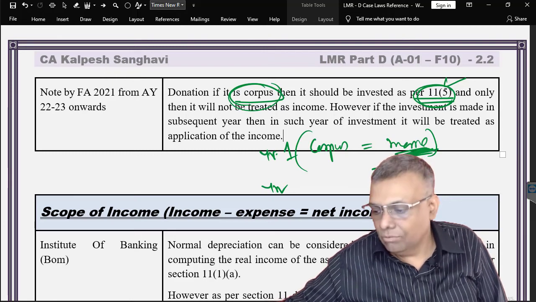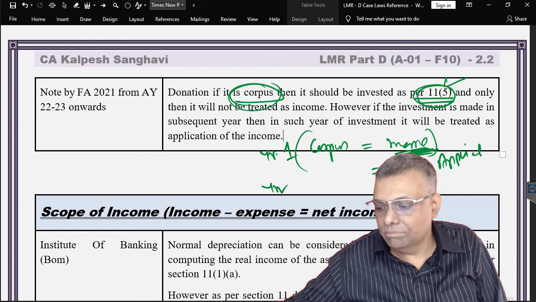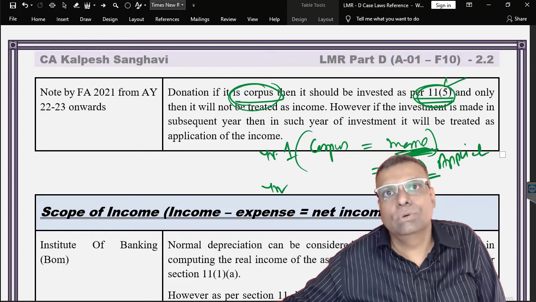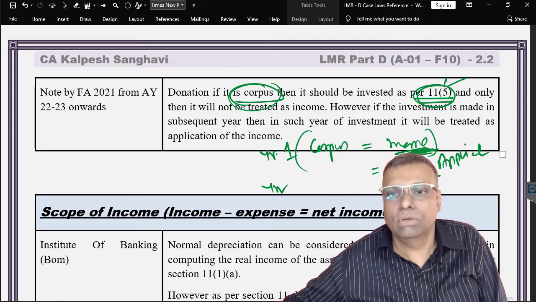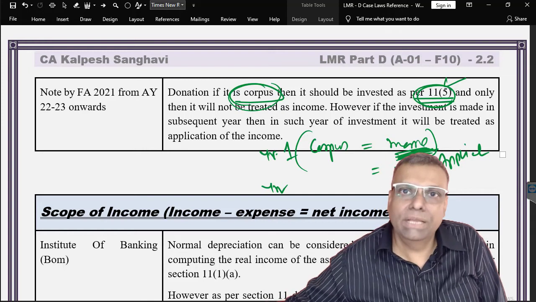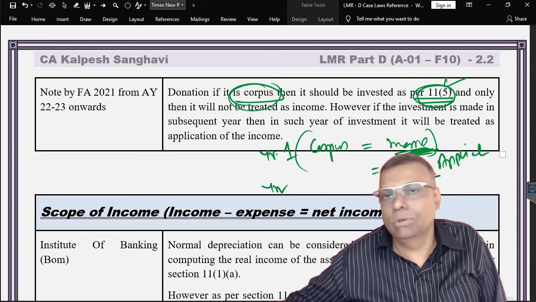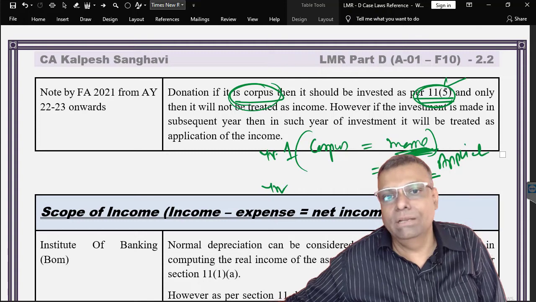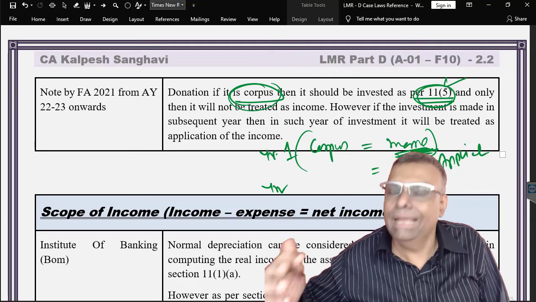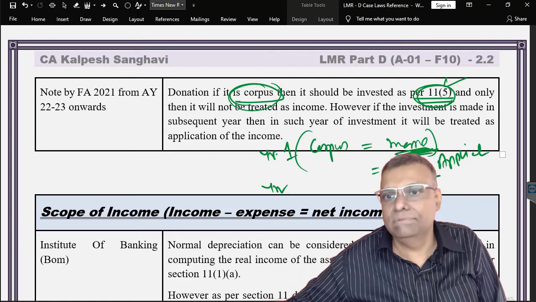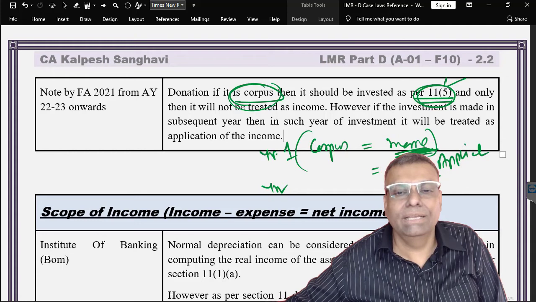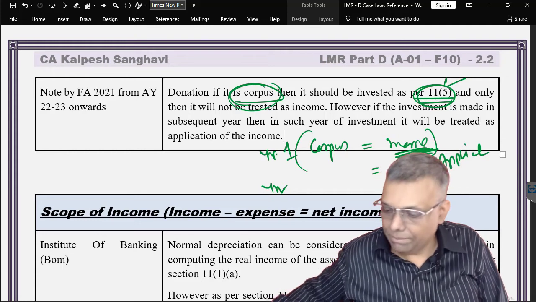But in the second year, it will be regarded as an application. That means because in the second year you made the investment, it will go down to reduce your income. So in other words, regarding corpus donation, previously there was a bit of a gray area whether it should be invested or not. But nowadays the law is very clear that even corpus donations have to be invested. I repeat, it has to be invested as per section 11(5) in order to be eligible for not being regarded as an income of that particular trust.